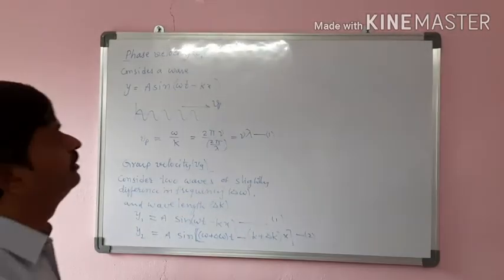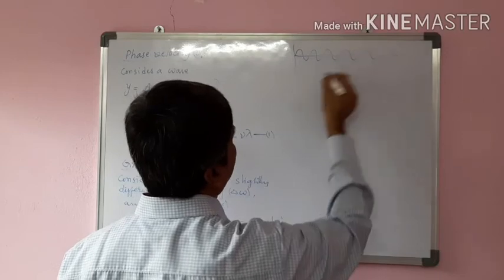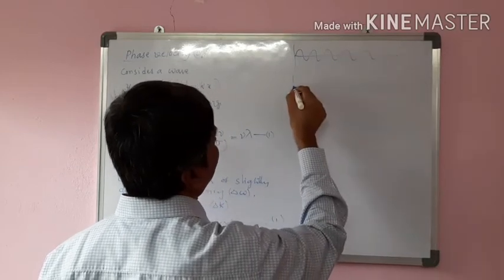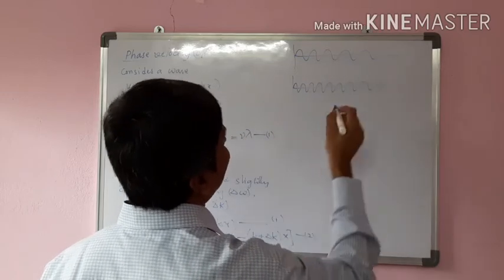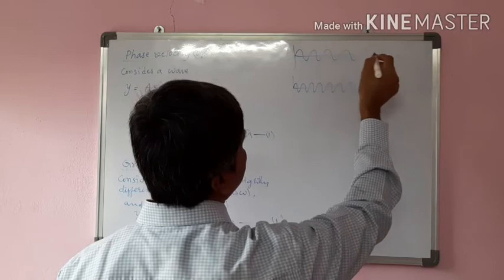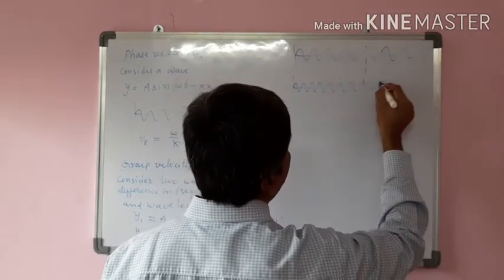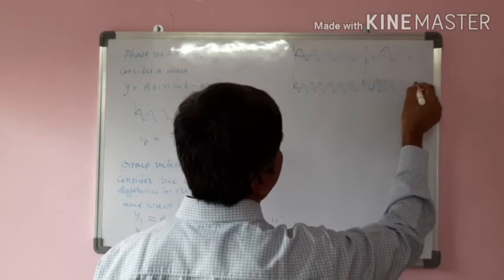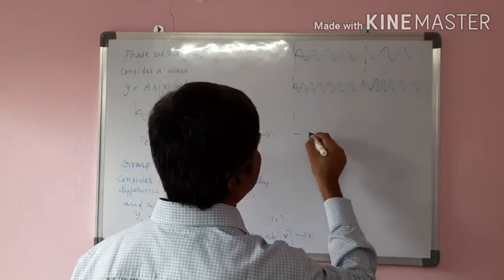Here, this is one wave, this is another wave of slightly different frequency. When two crests are superimposed, crest and crest fall very close, the resultant wave comes.